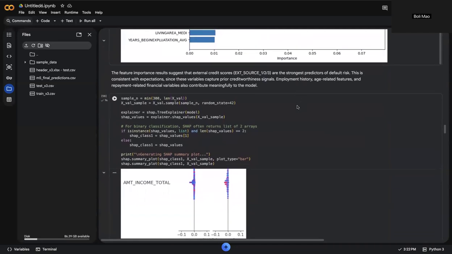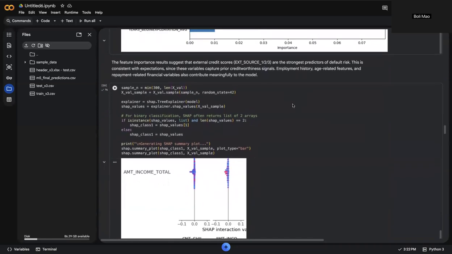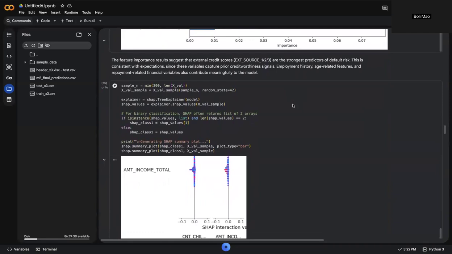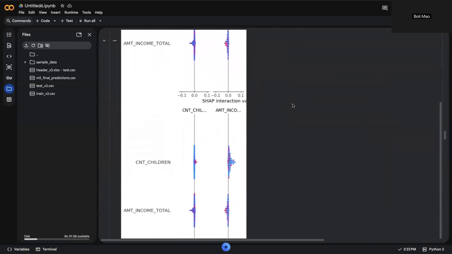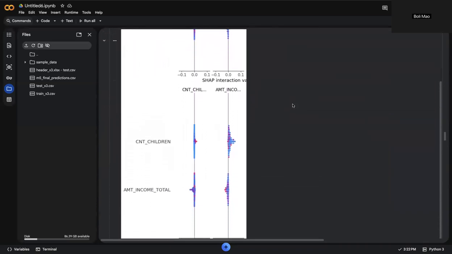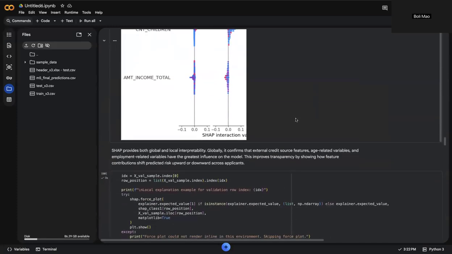From an ethical perspective, automated credit decision systems must be used carefully. A false positive prediction could incorrectly classify reliable borrowers as higher risk and then deny them access to credit. On the other hand, a false negative prediction could approve a loan for someone who is likely to default, creating financial risk to the lender.